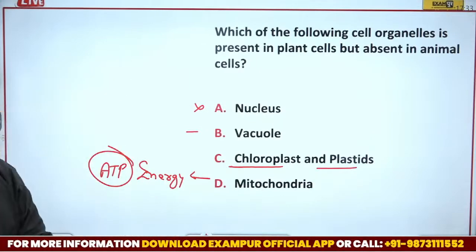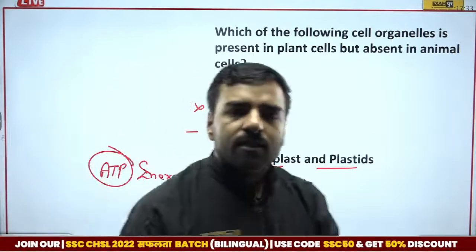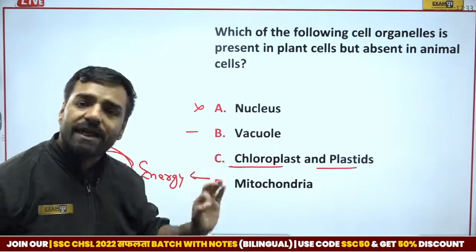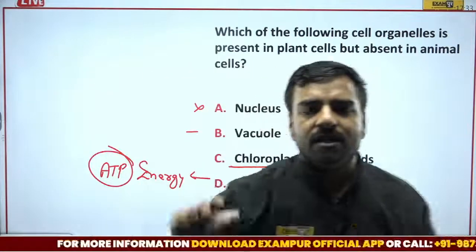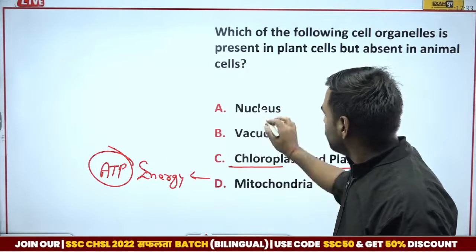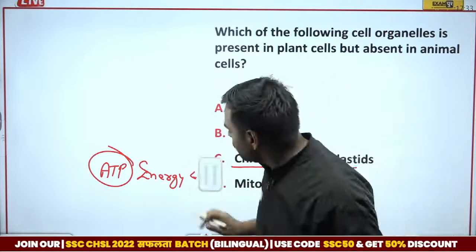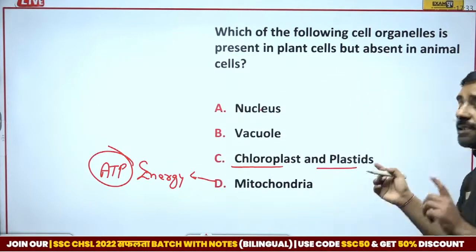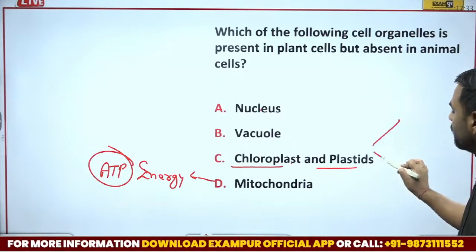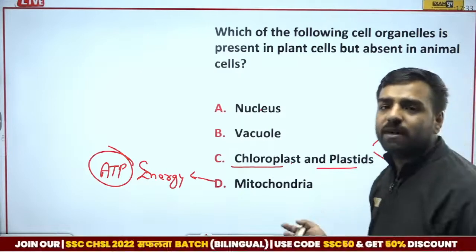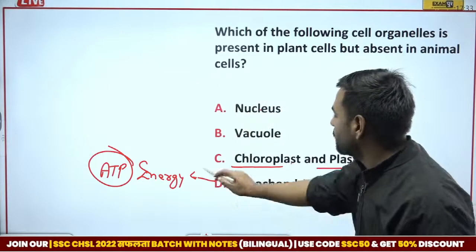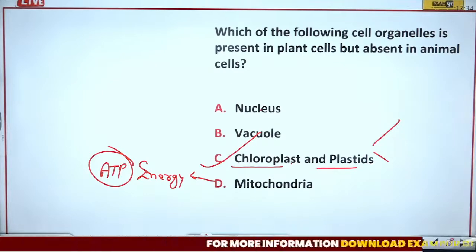So first of all, let's discuss vacuoles. Vacuoles are present in plants, that for sure. But for animals, are there vacuoles? Yes, vacuoles are present in animals as well, but the size is quite small. So vacuole is present in both, nucleus is present in both, and mitochondria is present in both. The only things not present in animals are chloroplast and plastids. We know chromoplast, leucoplast, chloroplast are plastids, only present in the plant cell. So the correct answer is option number C, chloroplast and plastids.